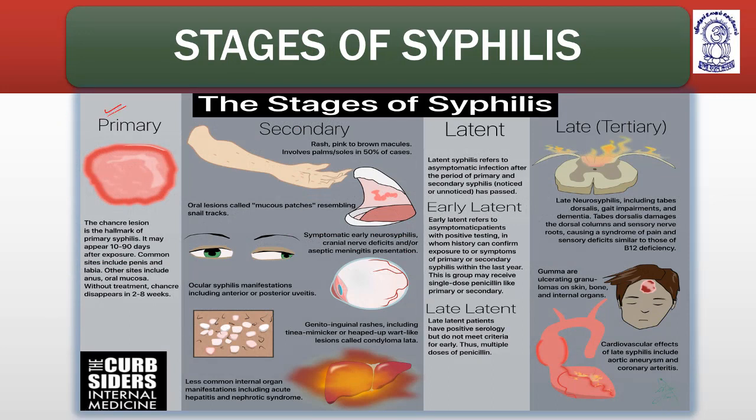Primary syphilis. Chancre lesion is the hallmark of primary syphilis. It may appear 10 to 90 days after exposure. Common sites include penis and labia in case of female.